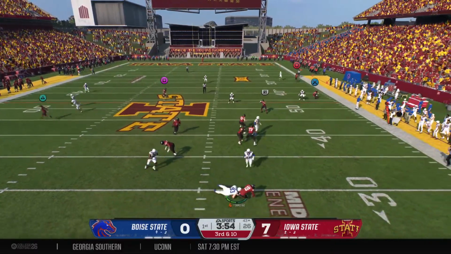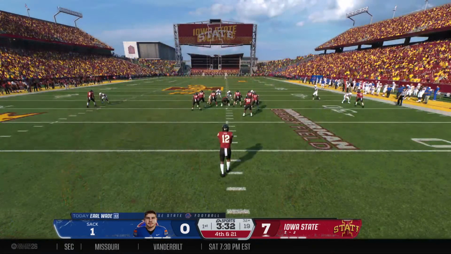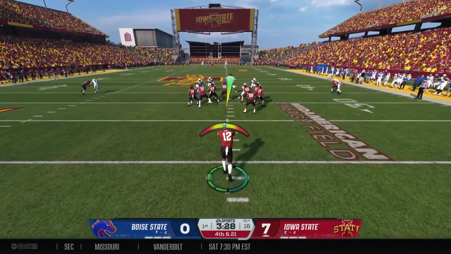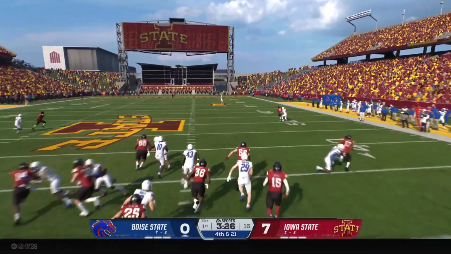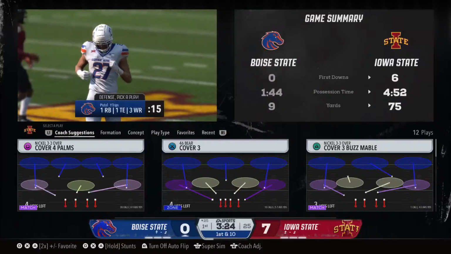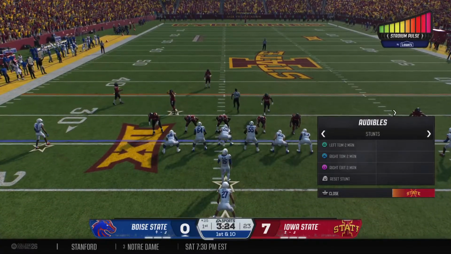Here comes the heat. Pass rush coming after the quarterback, and they get him at the 32. And the Cyclones will try to pin them back with the punt. Doesn't say much for your drive when you're looking forward to the punt. He'll wave for the fair catch and haul it in at the 25. They'll run this play from the pistol.